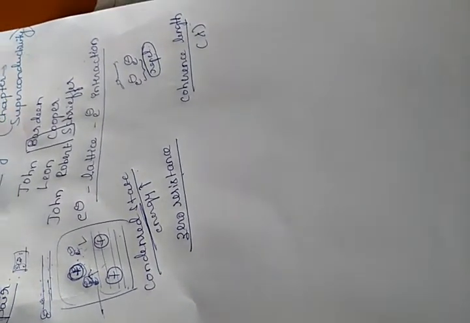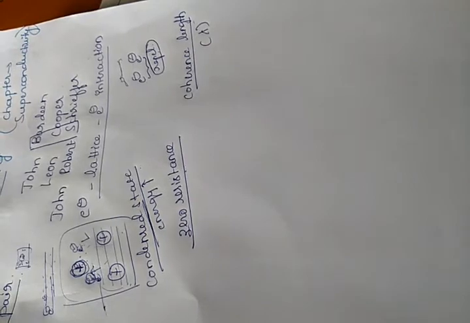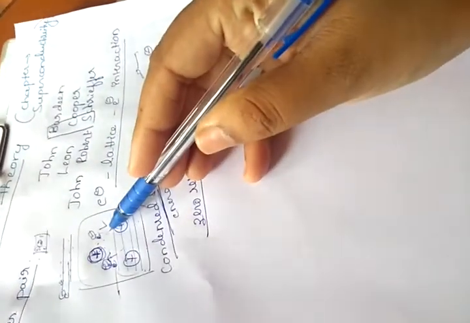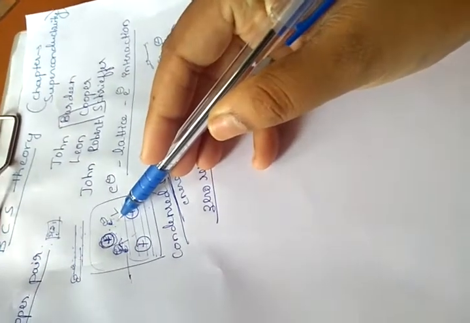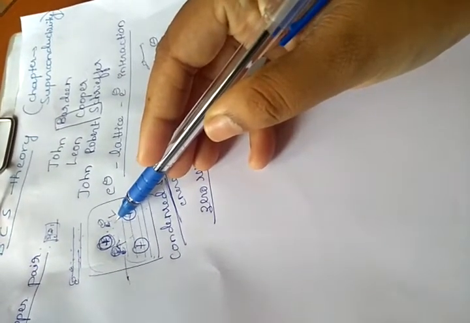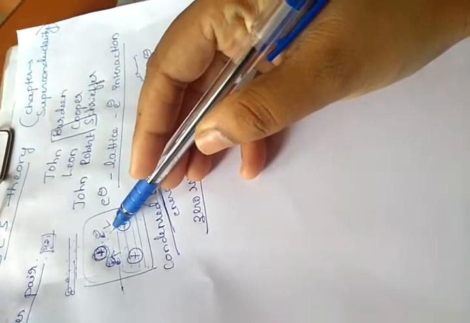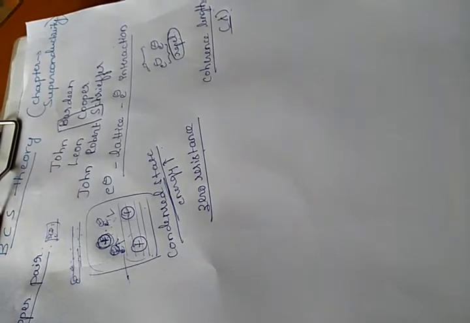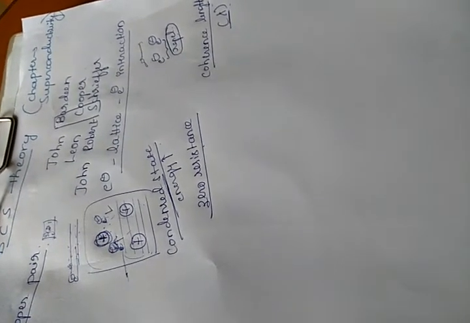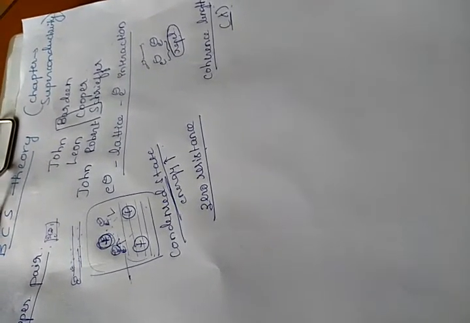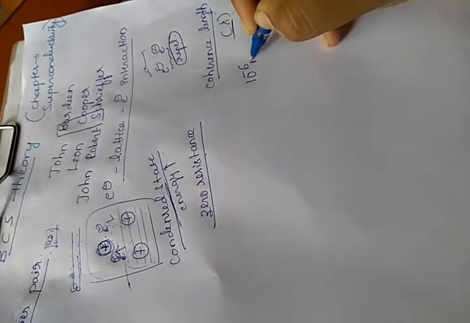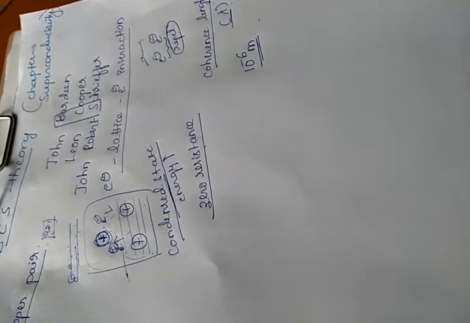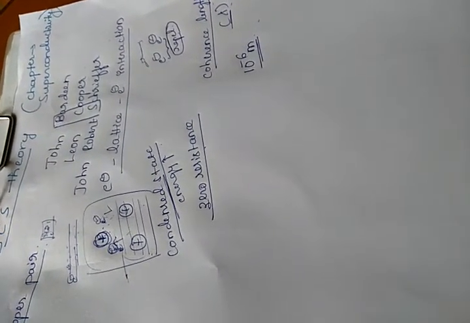That is nothing but the distance up to which the Cooper pair of electrons can maintain a coupled motion among the lattice. The coherence length is found to be on the order of 10 power minus 6 meter.